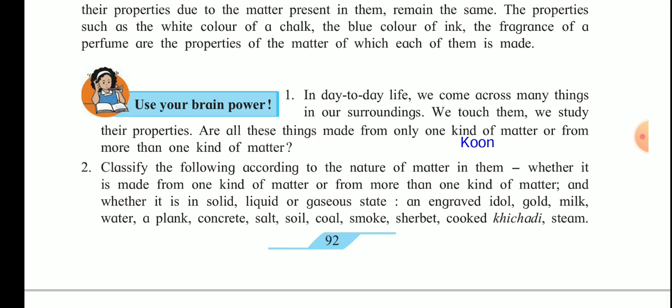Then sharbat. It is in the liquid state and it is also made from more than one particle. Water is used, lemon juice is used, salt is used and sugar is used for making sharbat. Then cooked khichdi is also in the solid state and it is also made up from more than one particle. Rice we use, vegetables we use, dal, lentils, legumes, whatever we want can be used to make a khichdi. Then steam is in the gaseous state and it is also made up of one type of particle.